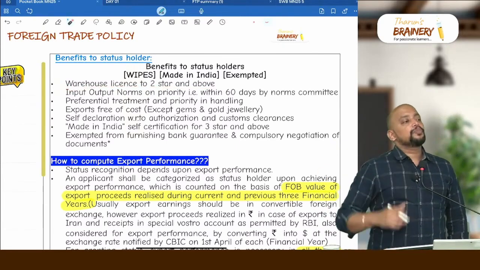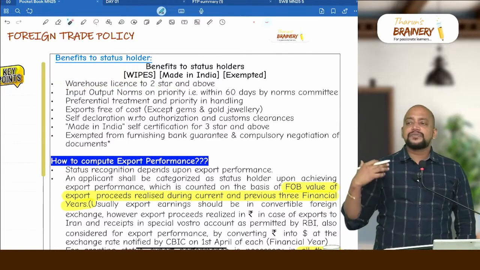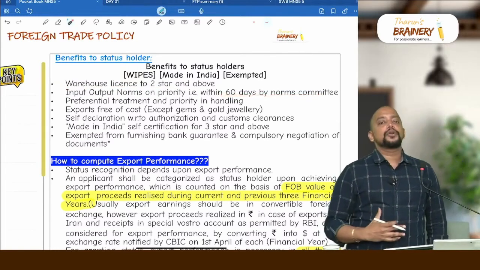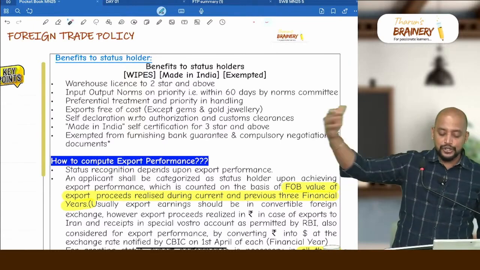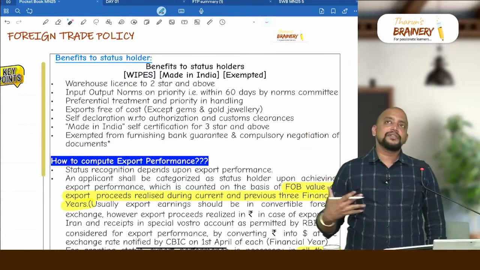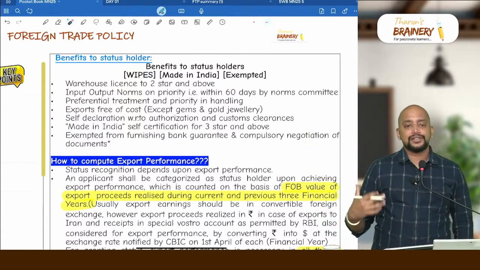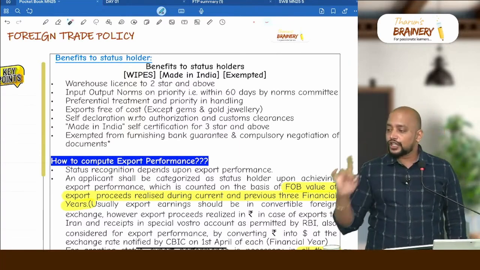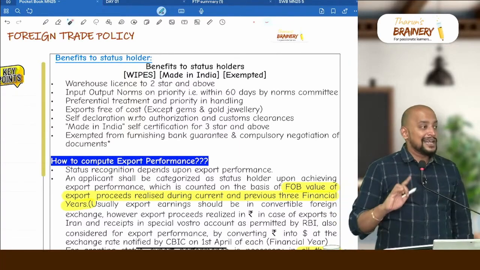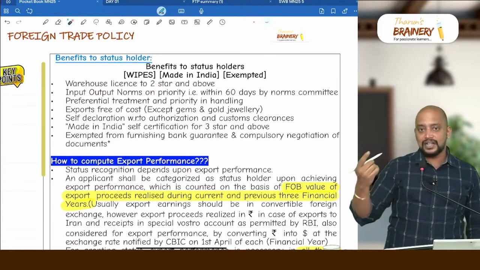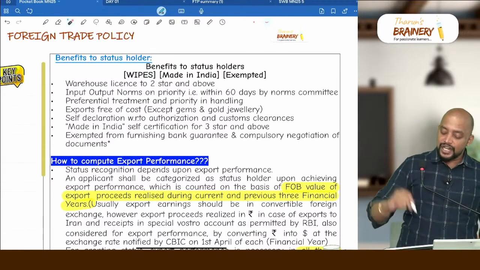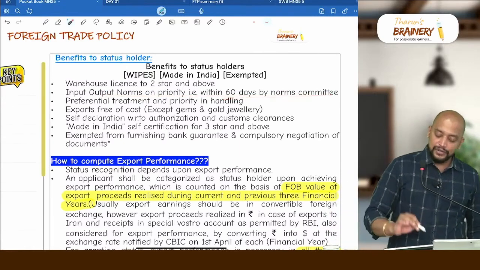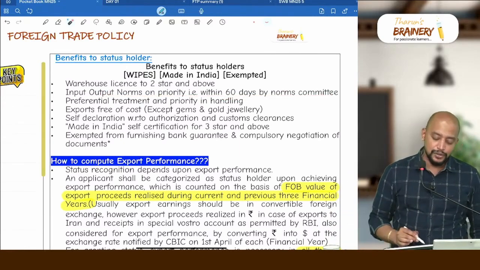Then input output norms on priority. So that is within 60 days, the norms committee will give. What is the need of input output norms? While discussing export promotion schemes, I will tell you, whenever we are importing some goods under advance authorization etc., there should be SION notified. Means for 1 unit of output how much unit of input is required, otherwise we will not get the benefits under export promotion schemes. So if you need the benefit, you need to get the input output norms notified, that is within 60 days they will do for these people, all status holders.